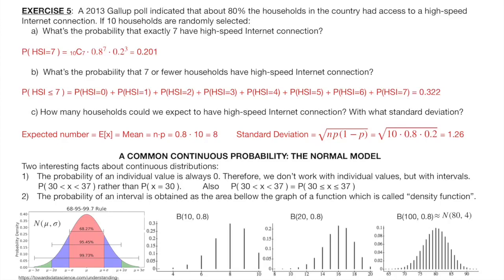This distribution is left skewed because the probability of success is much higher than the probability of failure, so big numbers of successes are more common than small numbers of successes. The interesting thing is what happens when we increase the number of repetitions. If we have 20 trials rather than 10, the skewedness is softer. If we have 100 trials, the graph no longer looks skewed, it is now bell-shaped.